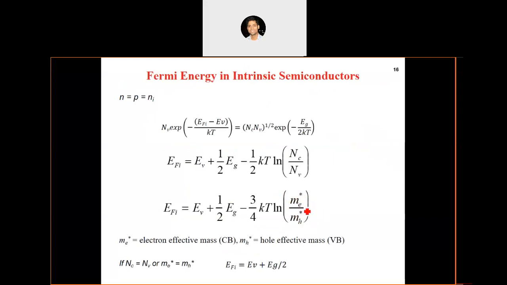If the effective masses of electrons and holes are the same, which is the case in a lot of materials, this term will be zero, because ln of 1 is zero. So in those semiconductors where the effective mass of holes equals the effective mass of electrons, the Fermi energy in the intrinsic semiconductor will be exactly in the middle of the band gap: EFi equals EV plus EG by 2.